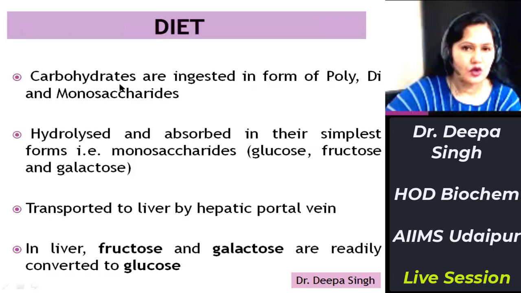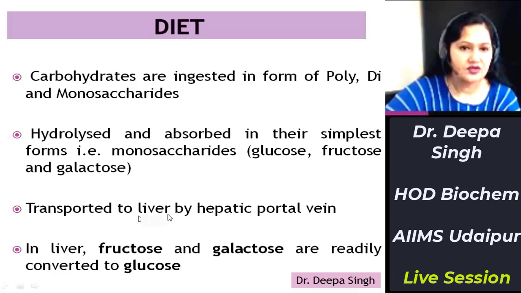We take carbohydrates in form of polysaccharides, disaccharides, and monosaccharides. After ingestion, these carbohydrates are hydrolyzed, digested and absorbed in their simplest form. The simplest form of carbohydrates is monosaccharides. So they are absorbed in the form of glucose, fructose, and galactose. From the small intestine, they are transported to the liver by hepatic portal vein. And after entering the liver, fructose and galactose are also converted back to glucose. Thus, glucose is added to the blood.